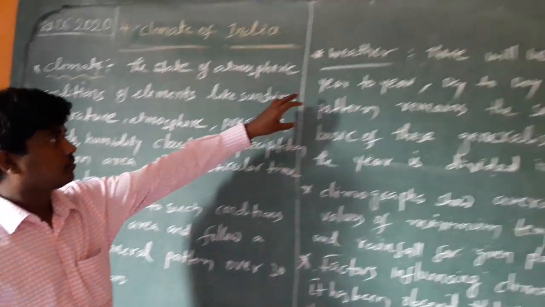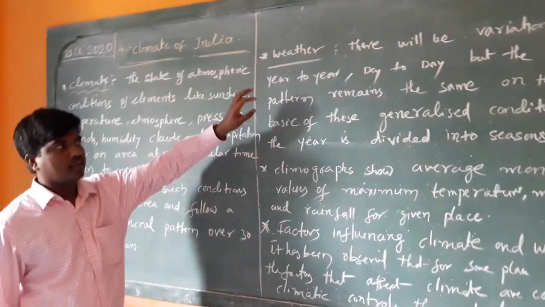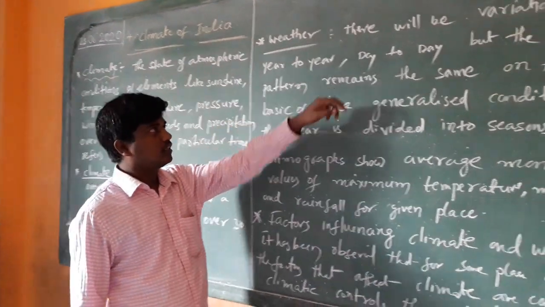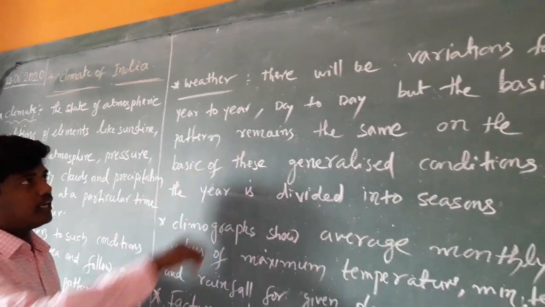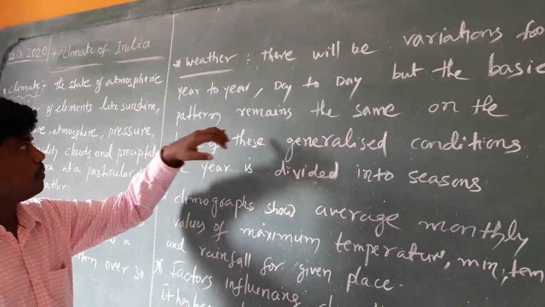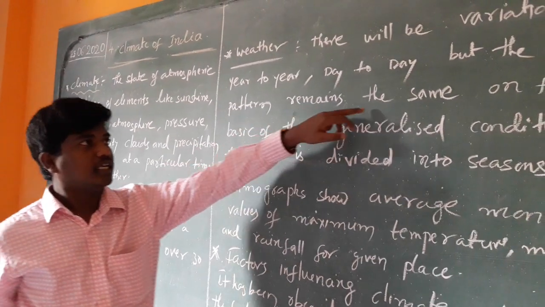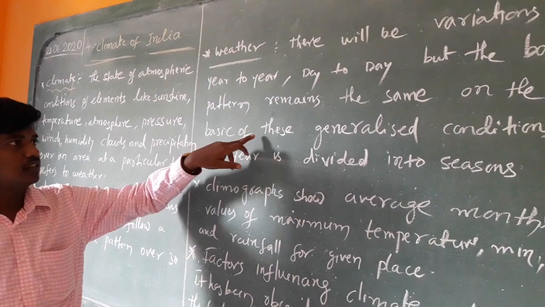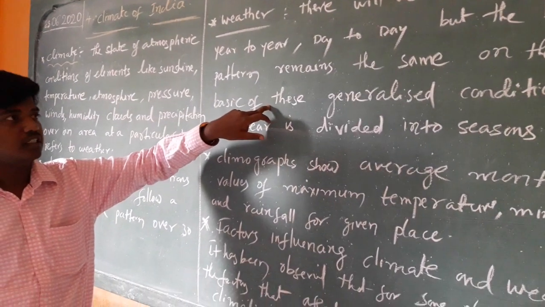Now weather refers to day to day changes and seasons. There will be variation year to year and day to day, but the basic pattern remains the same at a particular place, on the basis of these generalized conditions of temperature, humidity, and precipitation.